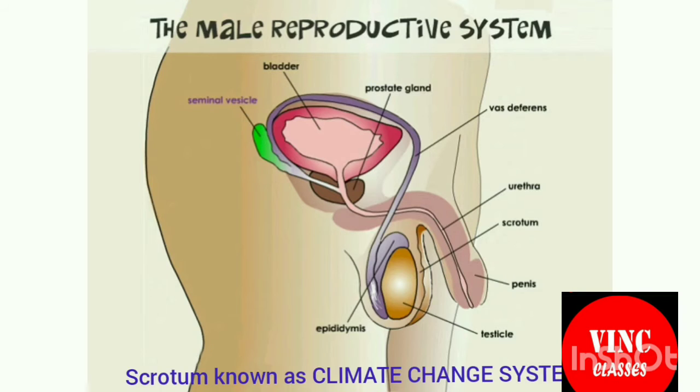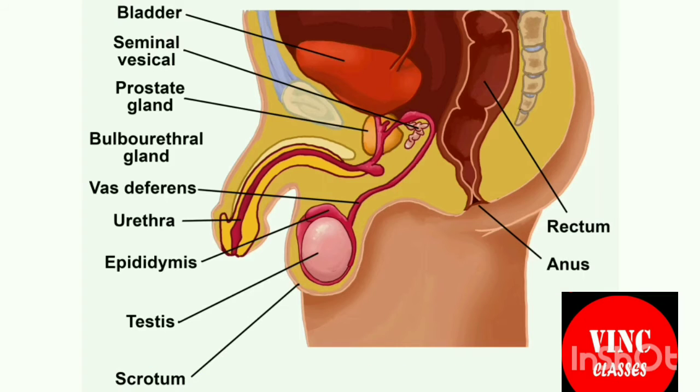You can see the below of this diagram. This is scrotum in which testes are situated. Testes are oval in shape and length is about 4 to 5 centimeter and width is all about 2 to 3 centimeter.